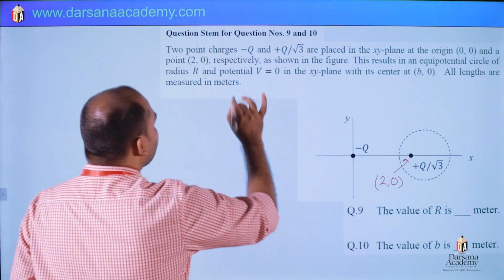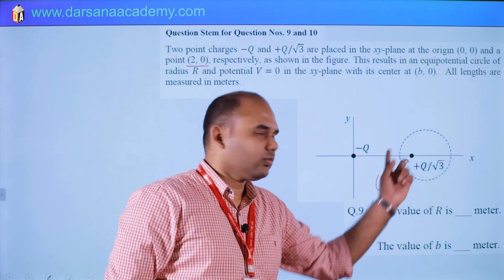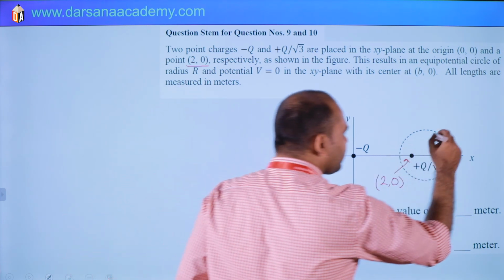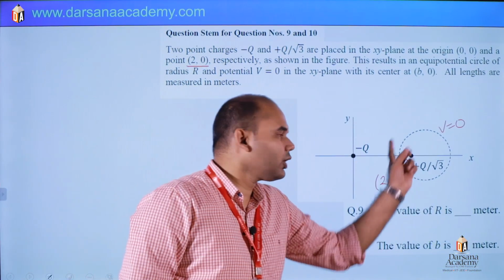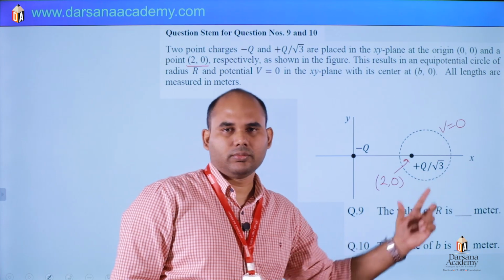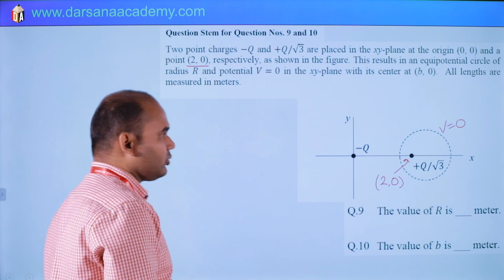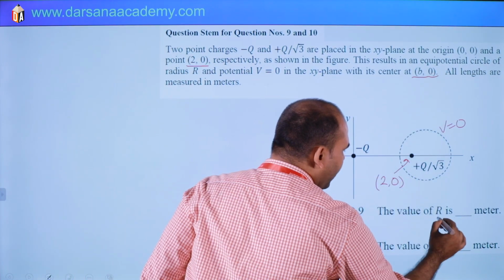There is a circle which is equipotential, and the potential of this circle is 0. We have to find the radius of this equipotential circle and its center. If the center is B0, then we have to find the value of B and the radius.